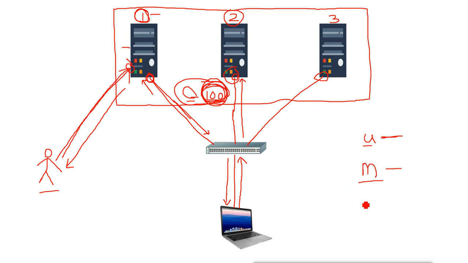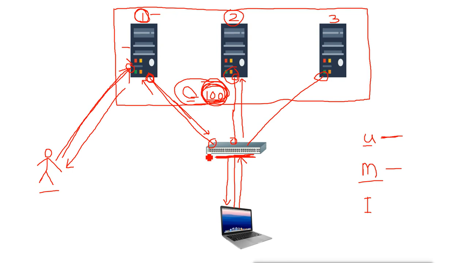IGMP multicast is to increase the performance of the cluster because of the switch. Remember, this switch is connecting all these clients and nodes of the cluster. Whenever any request or packet comes, the switch updates the MAC address on the port.